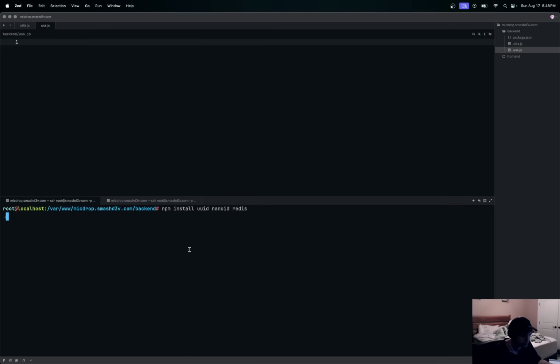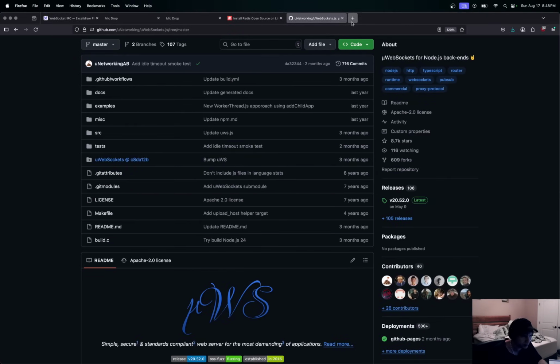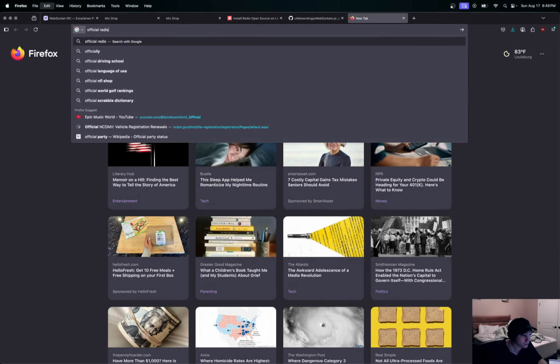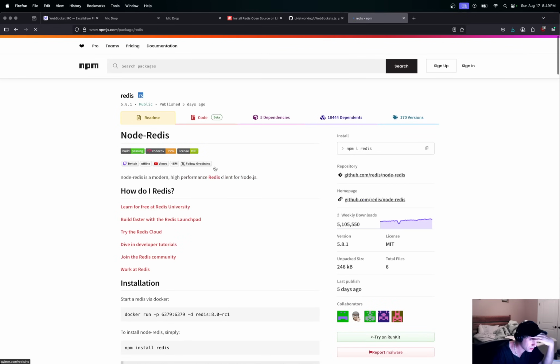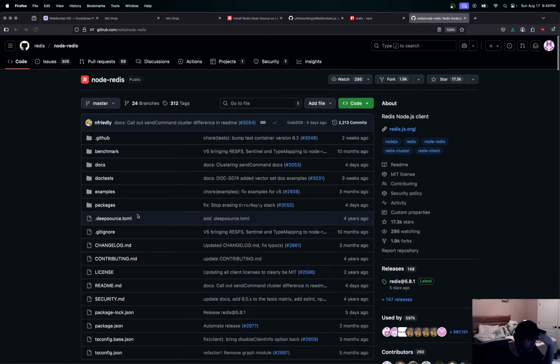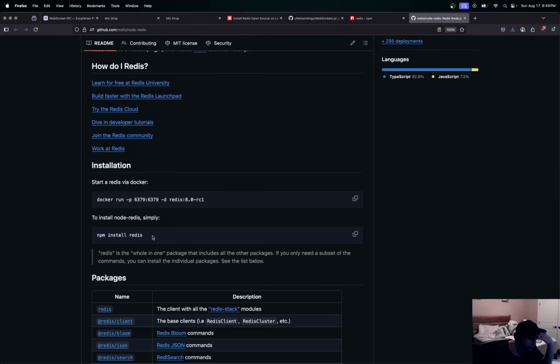We'll just do those. Oops, I kind of want to do a --save on those, just so we can see it in our package list. So we'll install UUID, Nanoid, and Redis. Just make sure we get the official Redis npm. Is it Node Redis? Is that the official one? Yeah, that is actually, isn't it? Okay, so npm install redis, both Node Redis and Redis. So yeah, perfect. That's the official one there.